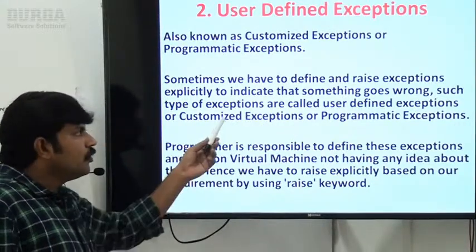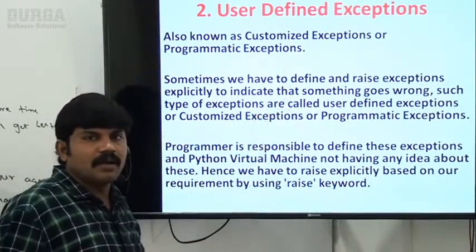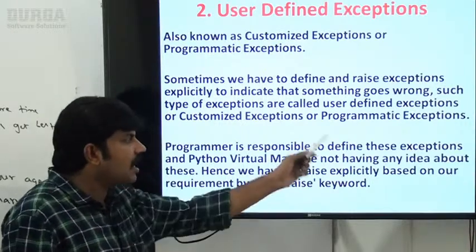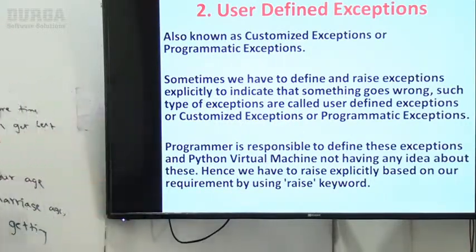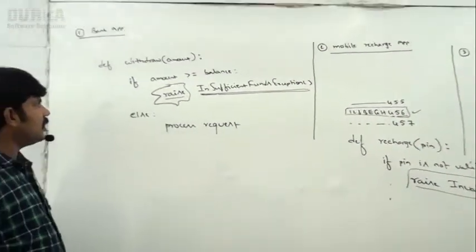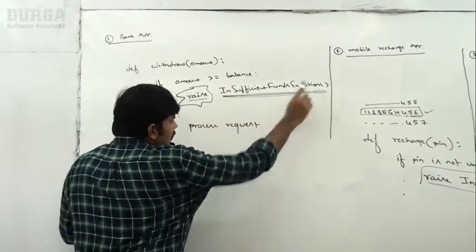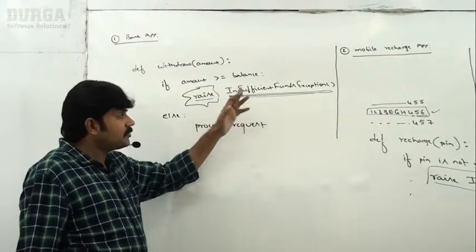Remember, we have to define and raise exceptions to indicate something goes wrong. Such types of exceptions are user defined or customized programmatic exceptions, right? Sir, now I have one small doubt. Here, observe very carefully. If you observe these examples, who is raising the insufficient funds exception? We are raising. I'm using the insufficient funds exception, and I'm raising it.